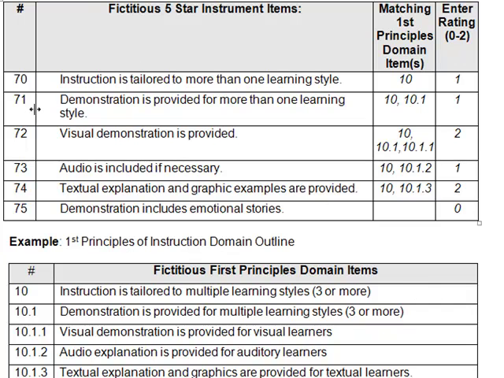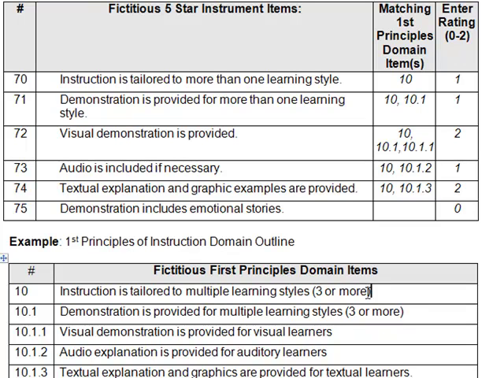We do the same thing with 71, "Demonstration is provided for more than one learning style." We look down here at 10.1, "Demonstration is provided for multiple learning styles, 3 or more." Again, we'd say yes, this matches with 10.1 and also with its parent item. So we put 10 and 10.1. And yes, it's a partial match because this is, again, more than one learning style, but not quite 3.